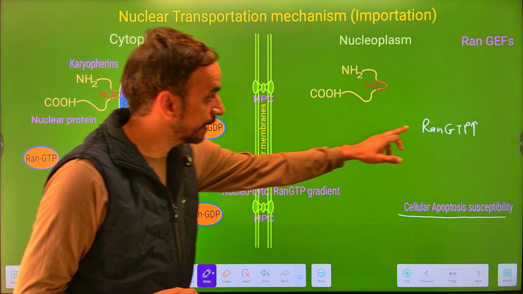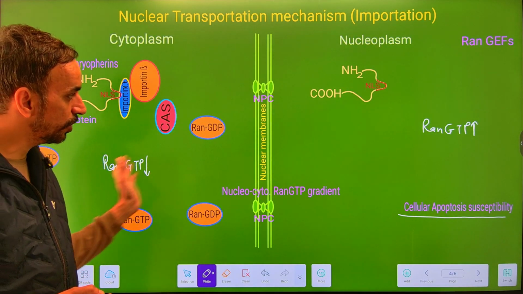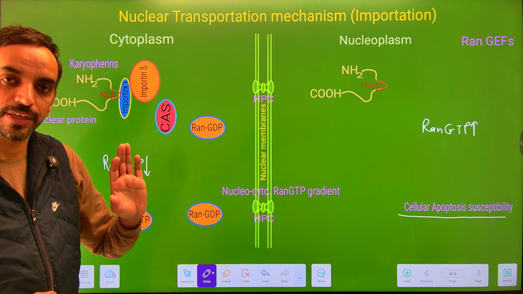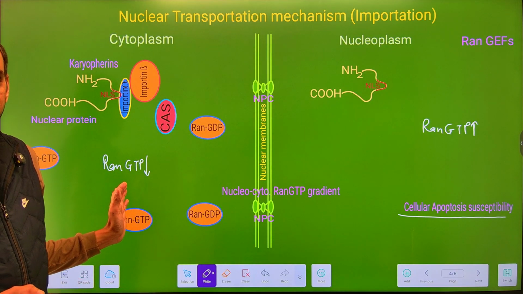So there is a movement of this Ran-GTP from its higher concentration to the lower concentration. So this movement is due to the nucleocytoplasmic Ran-GTP gradient. That is a passive movement, from higher concentration to lower concentration.